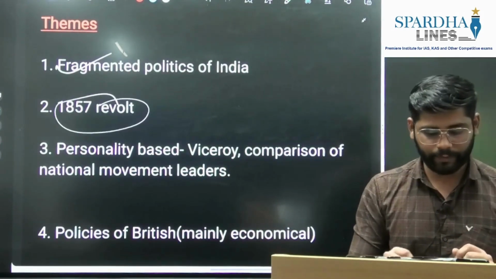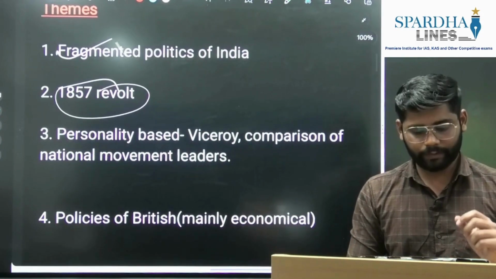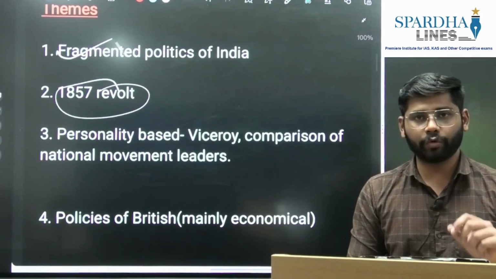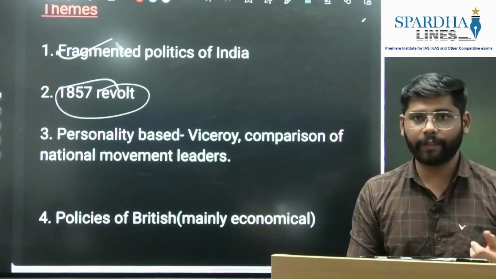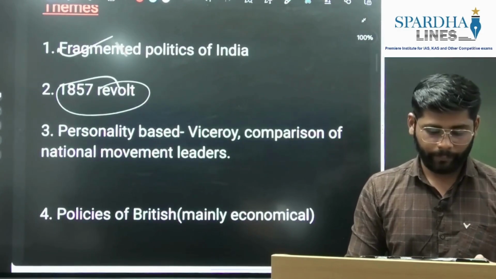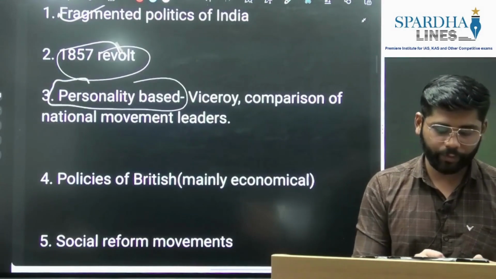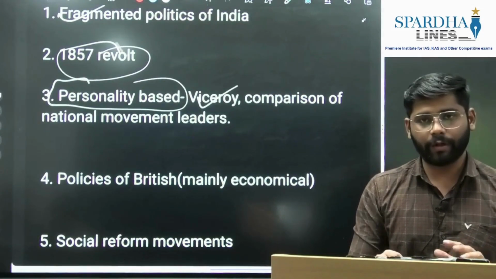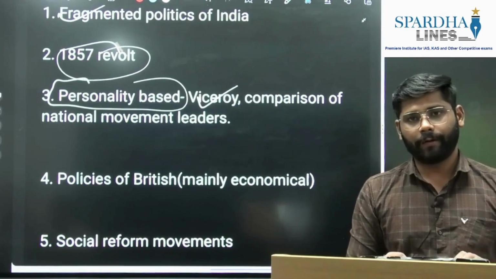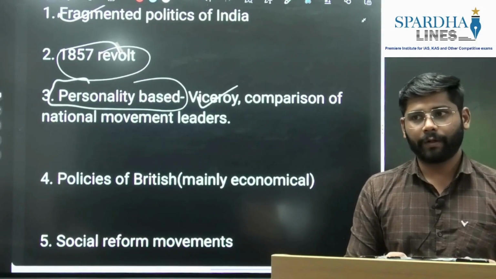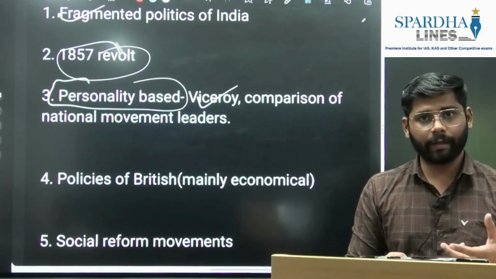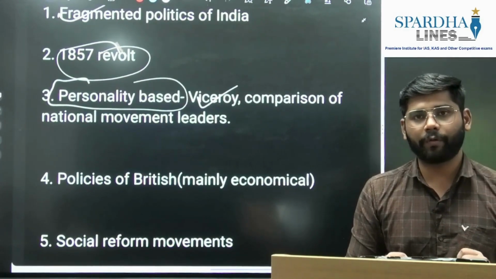Then again, the 1857 revolt, which was the first blow to the British Empire in India, becomes a relevant theme. The third type of theme is the personality-based question. They usually ask about viceroys and governor generals, and the implications and consequences of their policies.